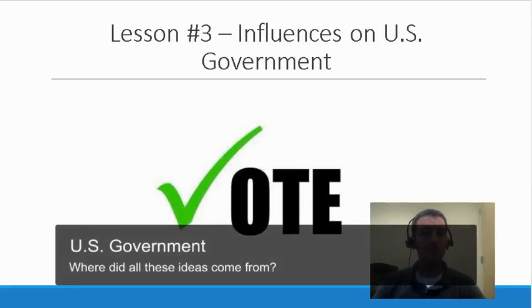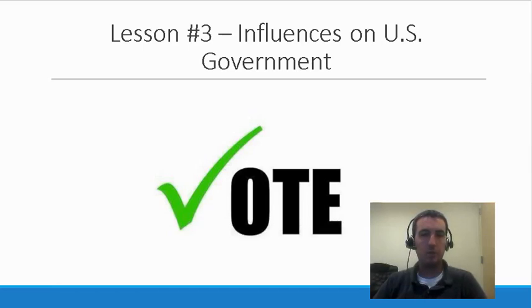Lesson number 3, influences on U.S. government. So in this lesson, you'll be looking at places and people who have influenced the way the United States government is set up. You'll look at a few old places, ancient Greece and ancient Rome, and the things that they did that influenced or had an impact on how the U.S. government is set up. So what that means is you'll look at the way that they ran their governments in ancient Rome and ancient Greece, and you'll see some ideas like voting that are very similar to how the U.S. government is set up.